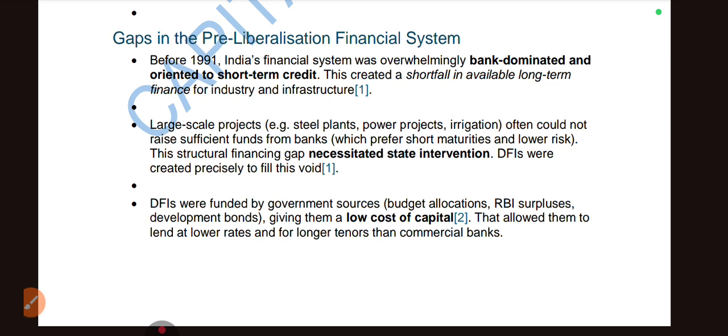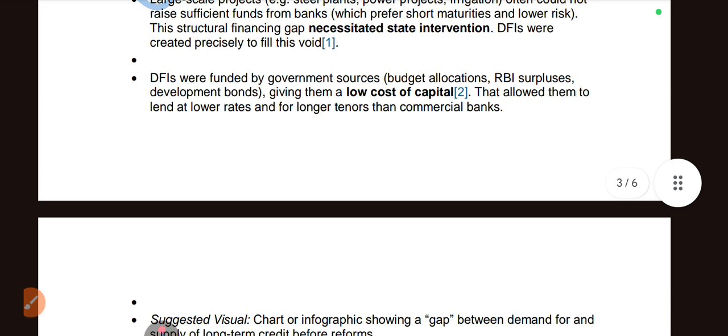India's financial system was bank dominated and oriented to short-term credit. Banks give short-term credit, but they couldn't provide long-term loans. Okay, large-scale projects like steel plants, power projects, and irrigation often couldn't raise sufficient funds from the banks because they used to provide only short-term loans. So there was no development. Okay, DFIs were funded by government sources and RBI surplus, giving a low cost of capital that allows them to lend at low interest for long tenors compared to commercial banks.